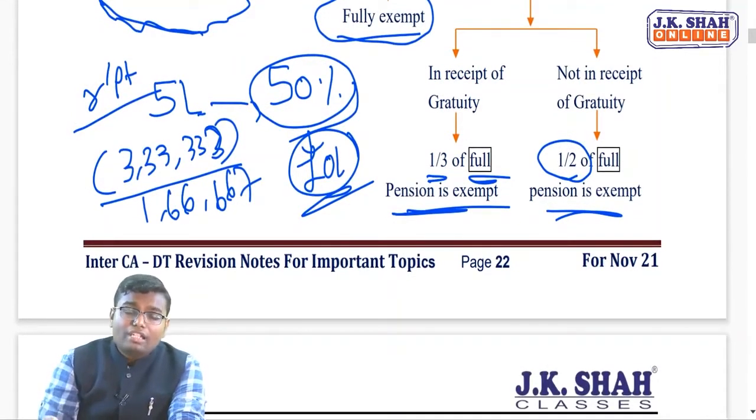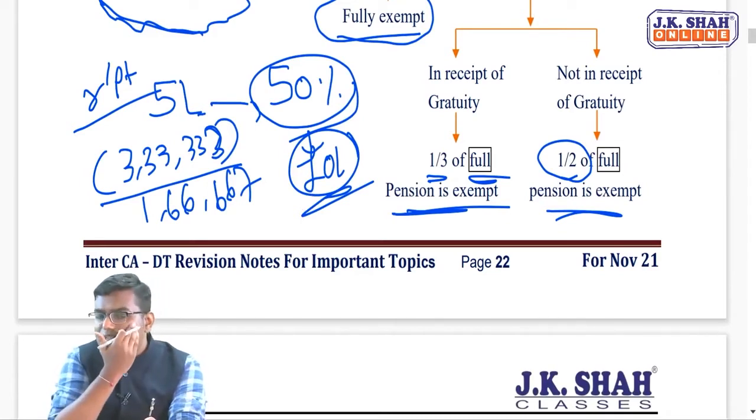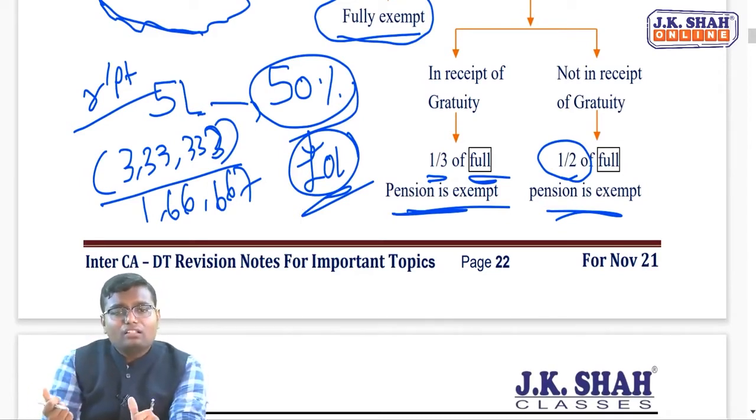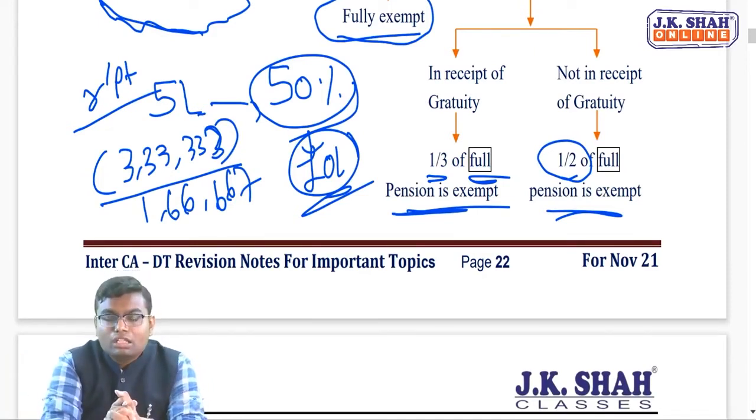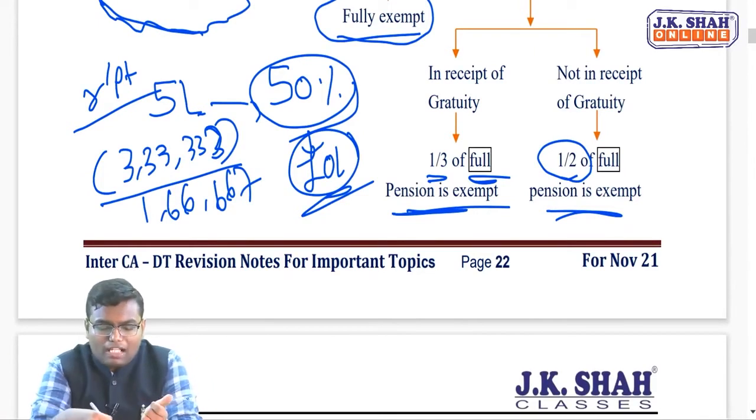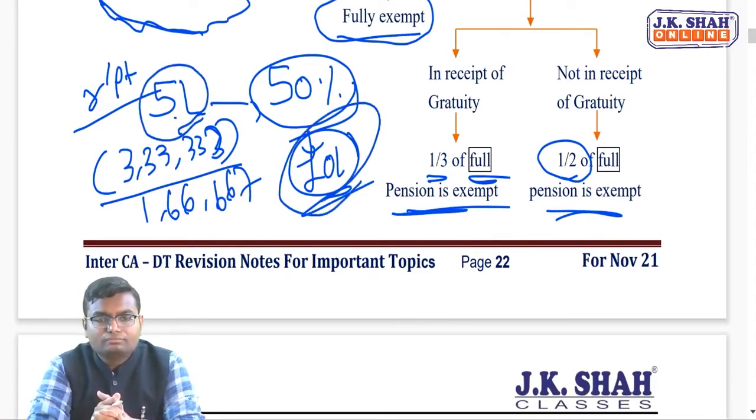Yes or no? If I were not in receipt of gratuity, then 1/2 of this 10 lakh would amount to rupees 5 lakh. From the 5 lakh total, 5 lakh would have been exempt. 0 will be taxable. So the 1/3 or 1/2 you don't have to apply on the amount which you have received, you have to apply on the amount which is the total pension.